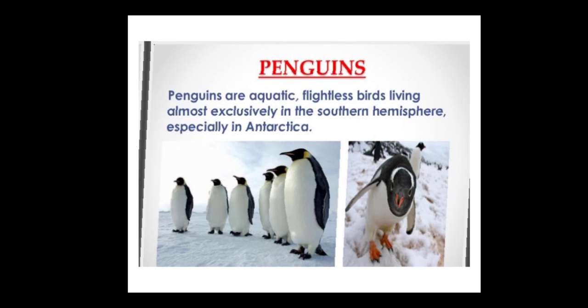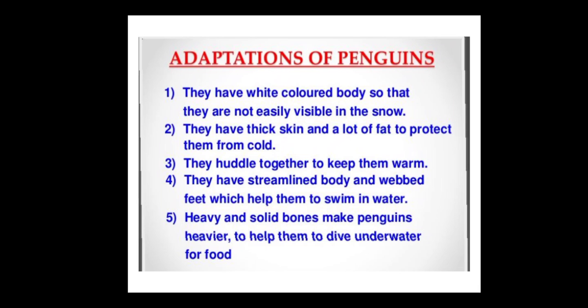Penguins. Penguins are aquatic, flightless birds living almost exclusively in the southern hemisphere, especially in Antarctica. Where do they stay? In Antarctica. Now, adaptation of penguin. They have a white color body, so they are not easily visible in the snow. They have thick skin and a lot of fat to protect them from the cold. The huddle together helps them to keep warm. They have trim bodies and webbed feet which help them to swim in the water. Heavy and solid bones make penguins heavier and help them to dive underwater for the food.